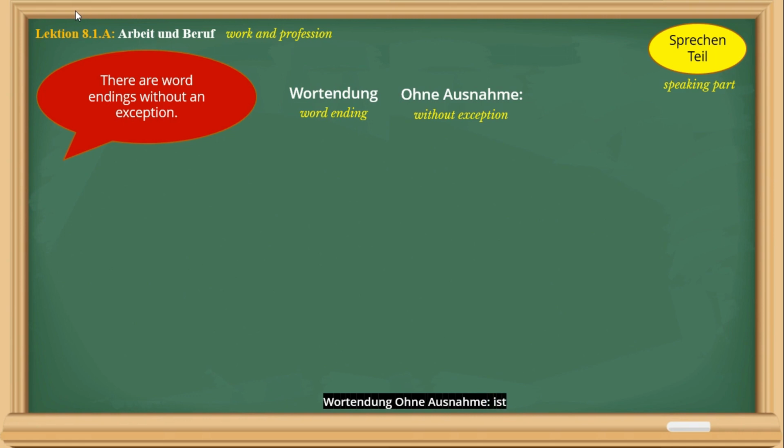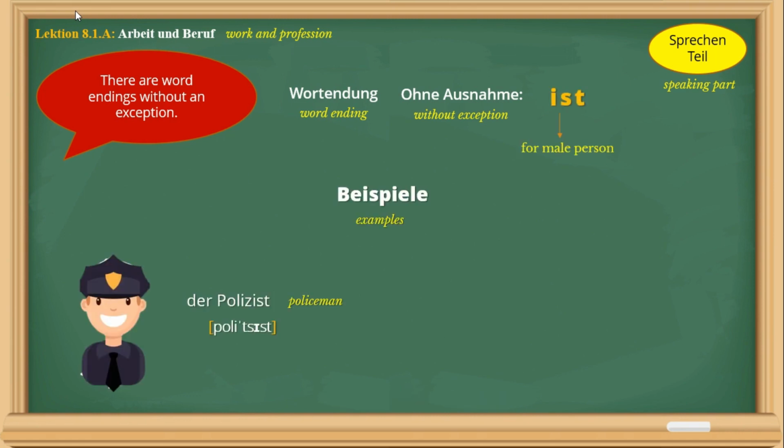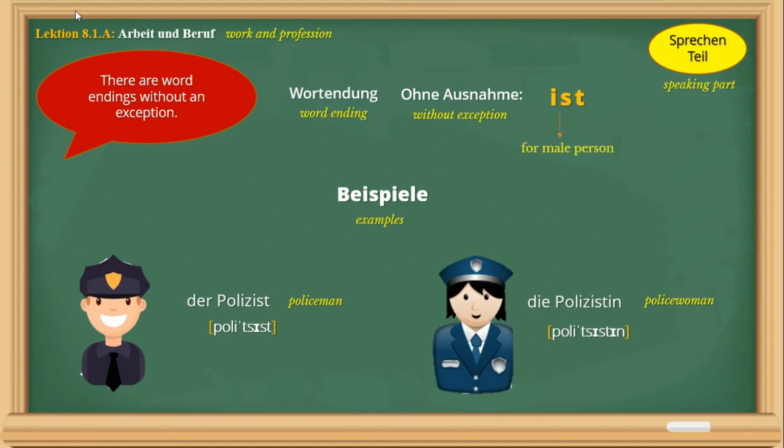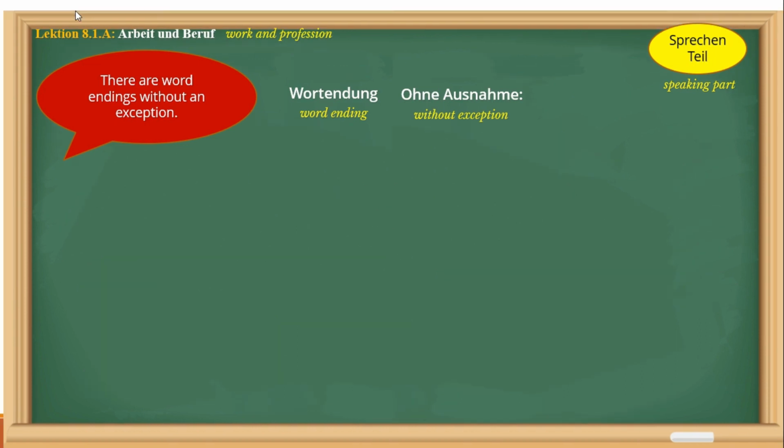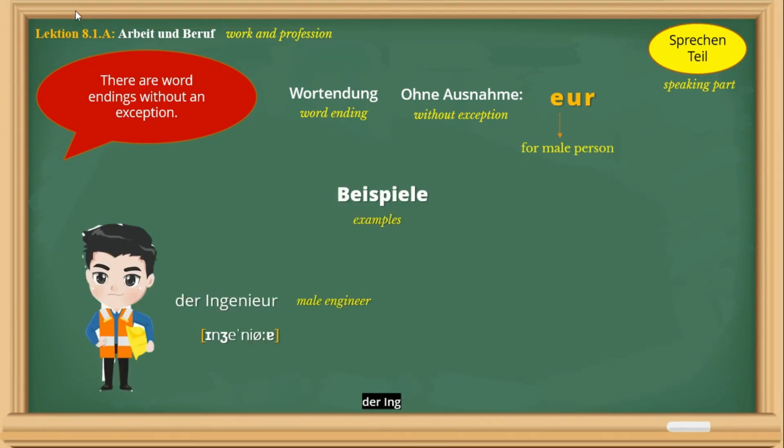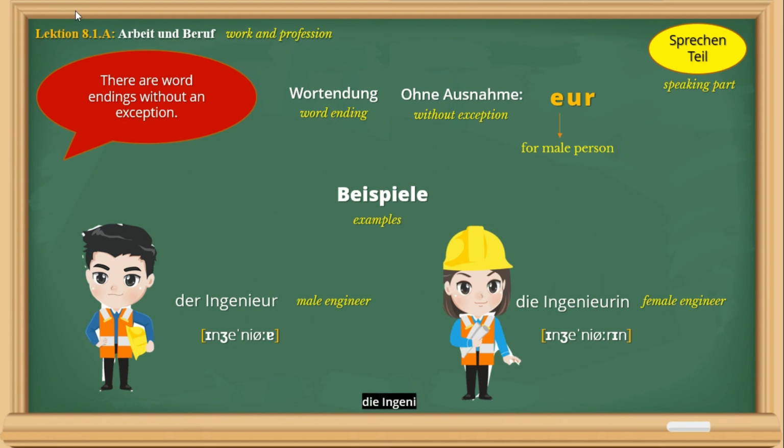Wortendung ohne Ausnahme. EST. Der Polizist. Die Polizistin. Wortendung ohne Ausnahme. EUR. Der Ingenieur. Die Ingenieurin.